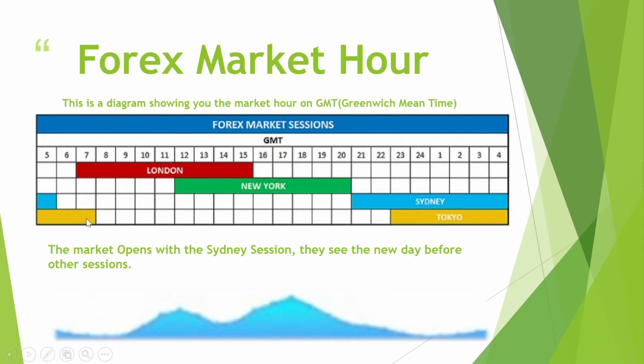At 7 o'clock, when the Tokyo session is about to close, the London session takes over. London opens from 7 o'clock, and at 12 o'clock the New York session opens and they run together until 15 o'clock, when the London session closes. The New York session then takes over down to 20 o'clock, and immediately after New York closes, the Sydney session takes over.